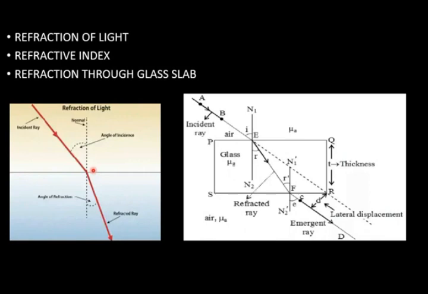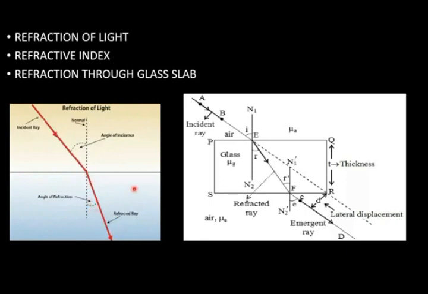Refractive index n equal to c upon v means it is the ratio of speed of light in vacuum to the speed of light in given medium. Refractive index is the ratio of speed of light in vacuum to the speed of light in given medium. Now this one is the incident ray, this one is the normal, and here it is called refracted ray. Angle of incidence and angle of refraction.